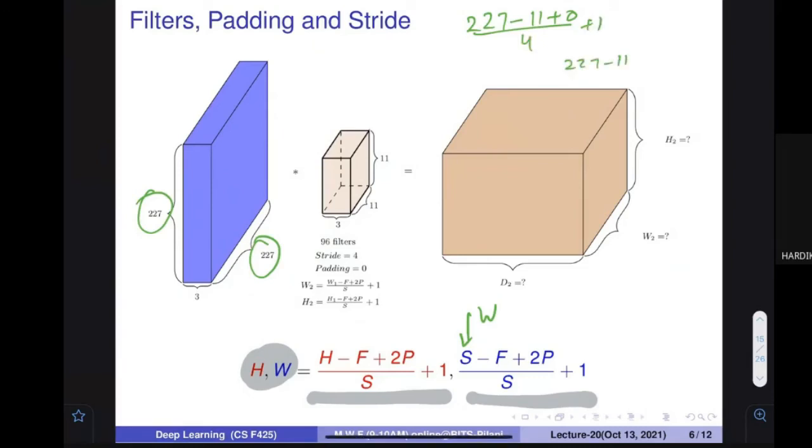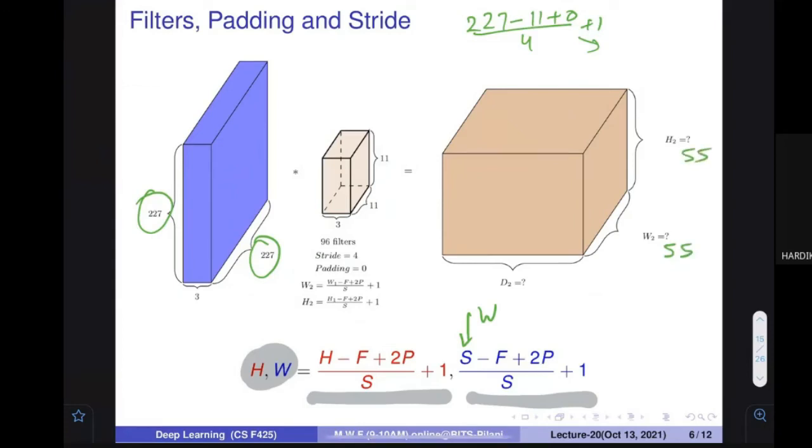Again, both the values are the same. So can you tell me what is this value? What is the value of W? 55. Am I right? If I'm wrong, please let me know.